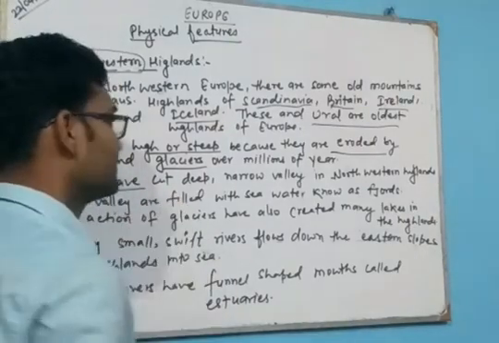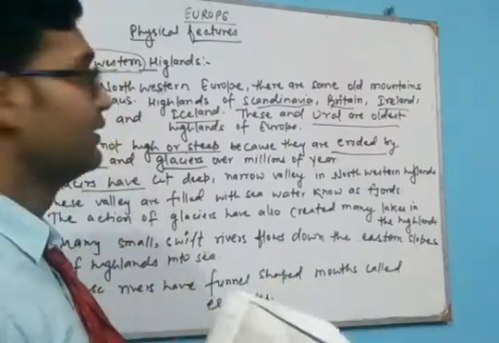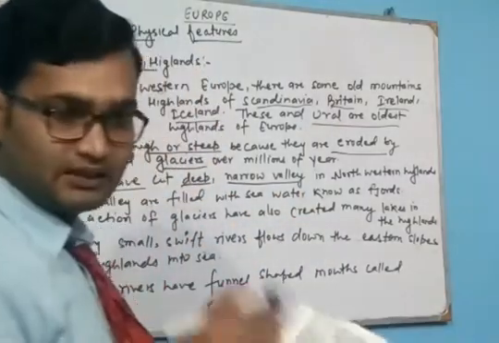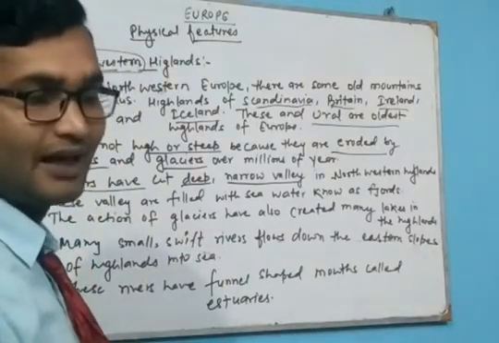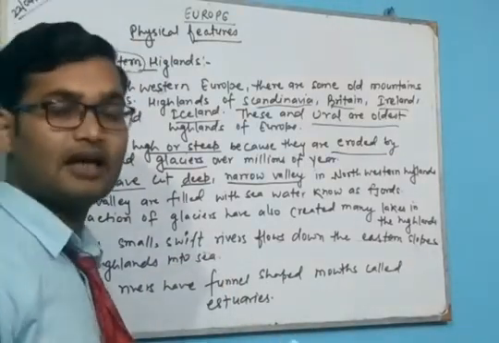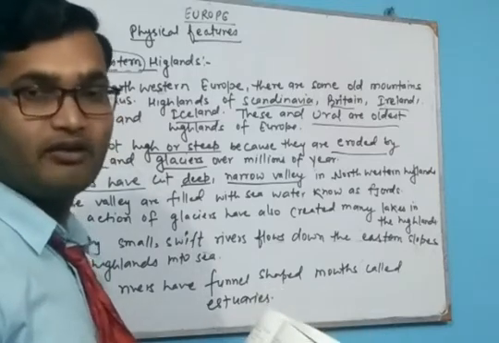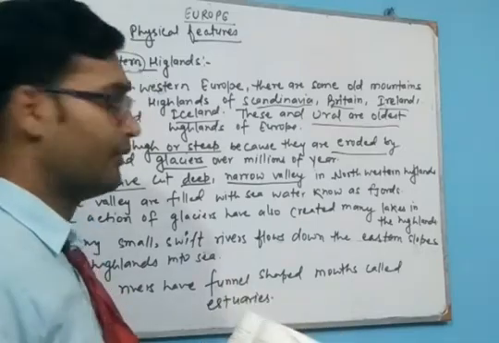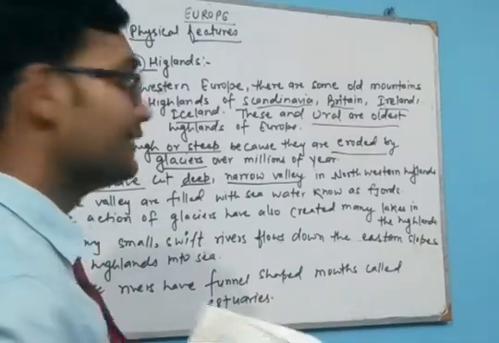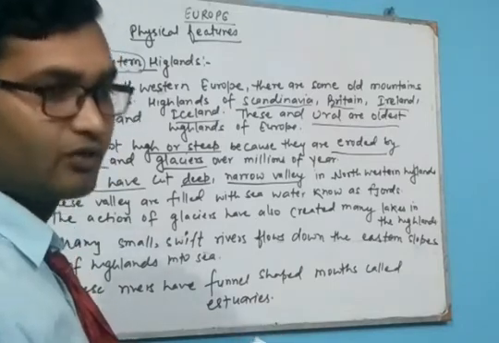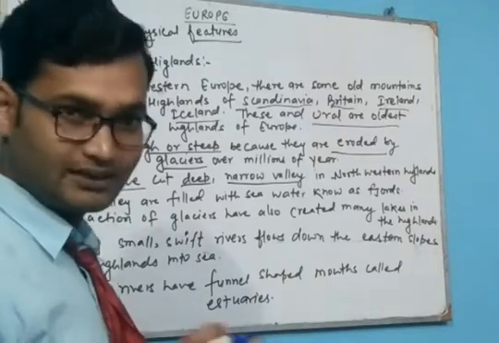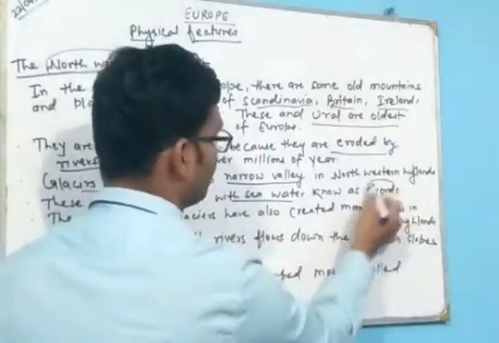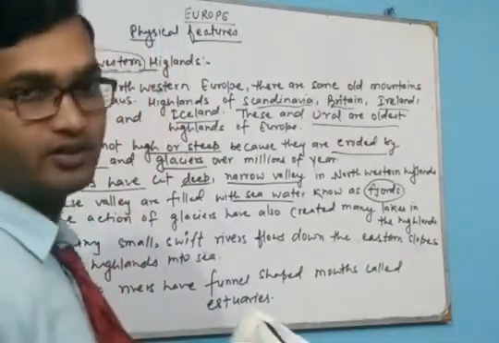Glaciers cut this mountain into deep, narrow valleys. In the northwestern highland, the glaciers and rivers have cut the highlands into deep and narrow valleys, and when the valleys in the coastal areas are filled with sea water, they are known as fjords.